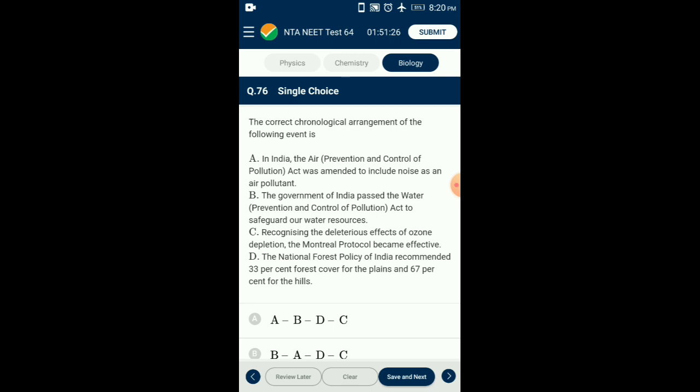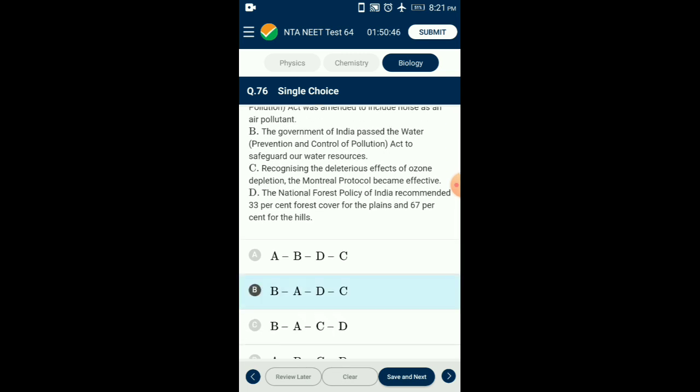The National Forest Policy of 1988 of India has recommended 33% forest cover for the plains and 67% for the hills. Recognizing the deleterious effects of ozone depletion, an international treaty known as the Montreal Protocol was signed at Montreal, in Canada, in the year 1987, effective in 1989. So the correct sequence is option B.